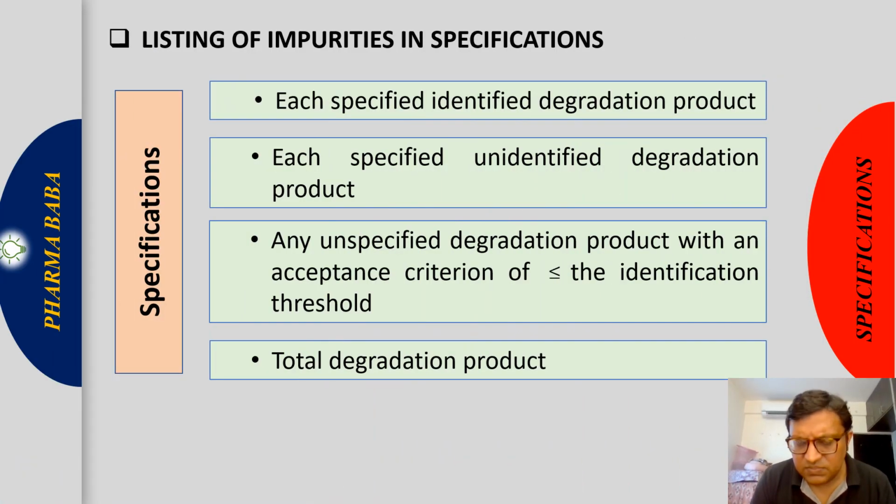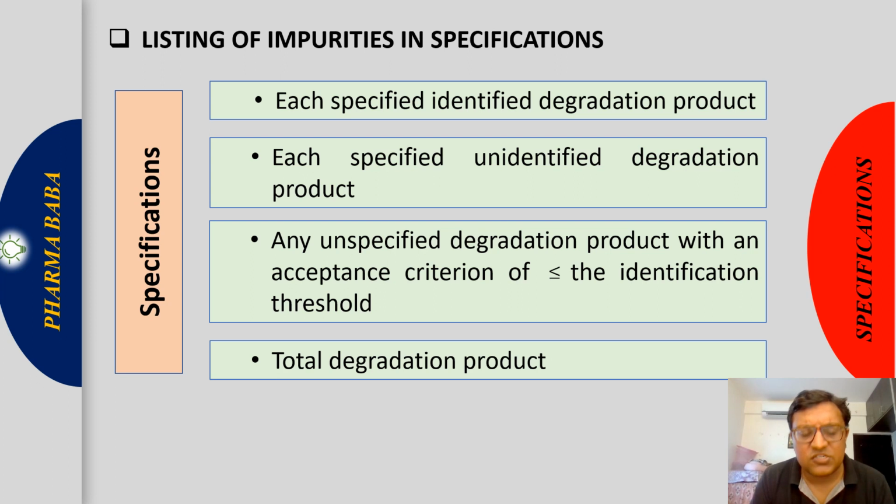Then our specification. Specification is basically our control strategy, based on the development experience, the drug substance impurity, and the drug product impurity during stability. We make a tabular chart, then we classify the impurities, and then we make our specification, right? In the specification we provide the limits based on the guidance provided in the ICH guideline.